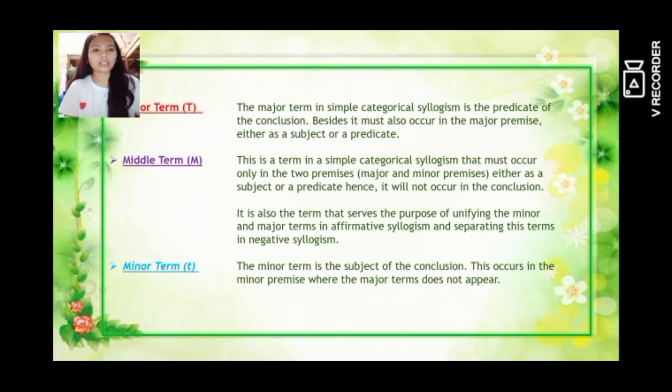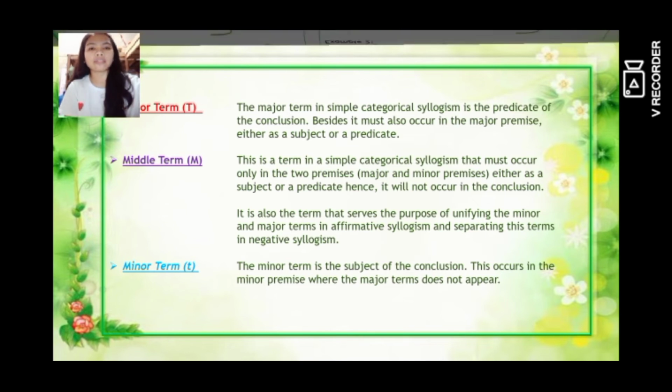It is also the term that serves the purpose of unifying the minor and the major terms in an affirmative syllogism and separating these terms in a negative syllogism. The minor term is the term of the subject of the conclusion. This occurs in the minor premise, where the major term does not appear. So let's proceed to the next slide.